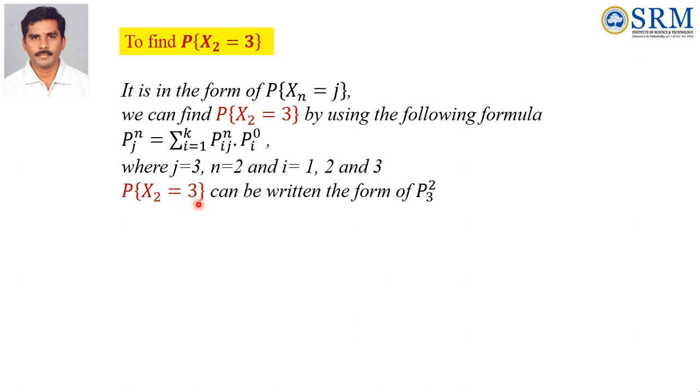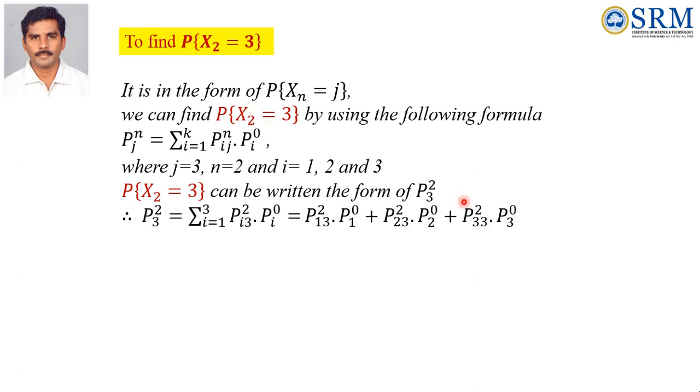So the probability of X2 equal to 3 can be written in the form P3^2, P3 with subscript 3 and superscript step 2. So what is the formula here? P3^2 is summation of i equal to 1 to 3, Pi3^2, Pi^0.